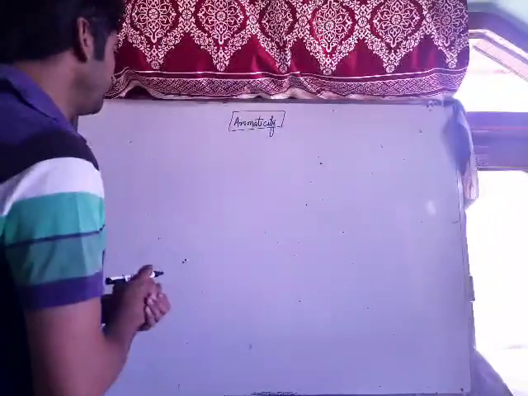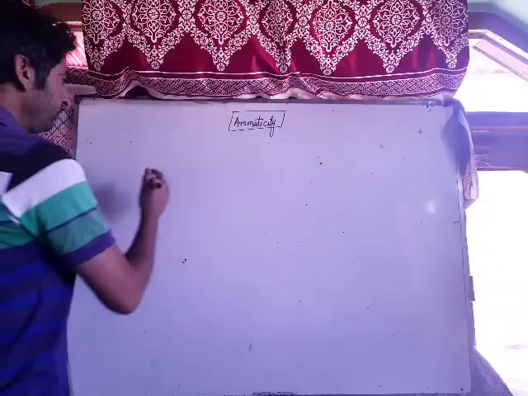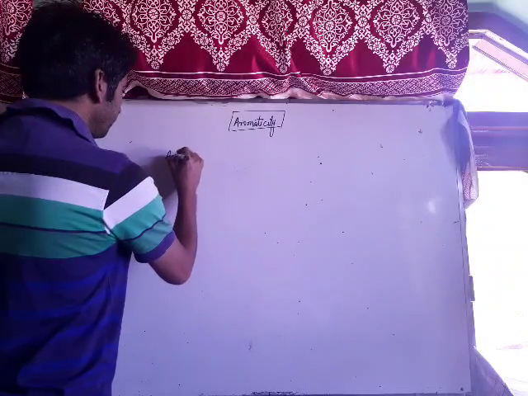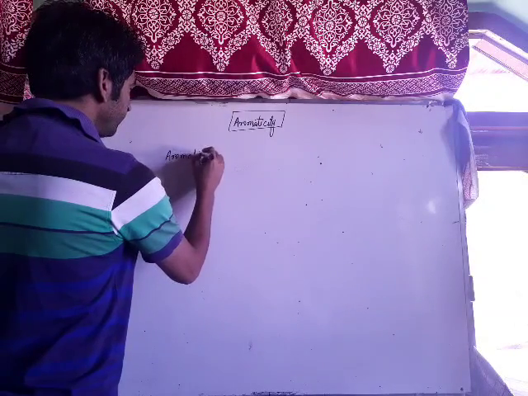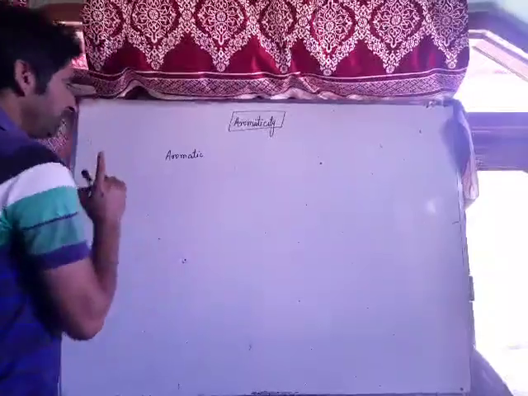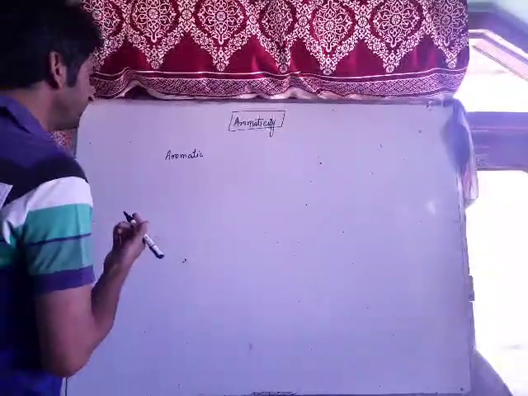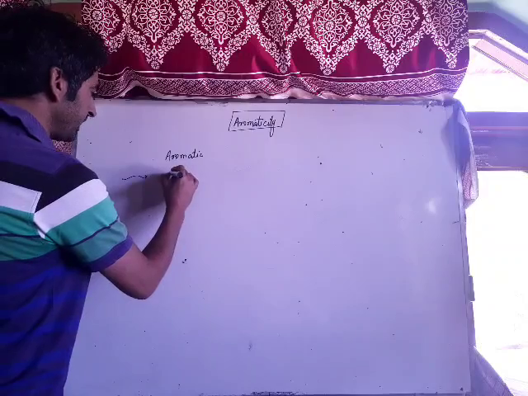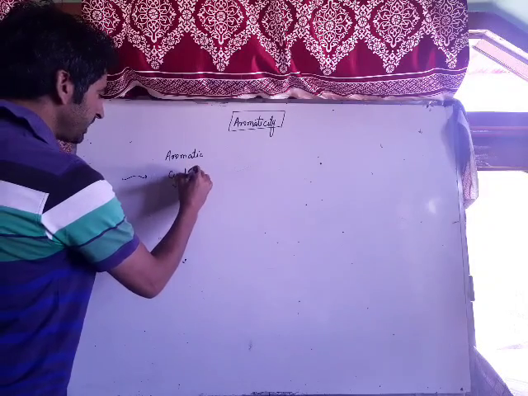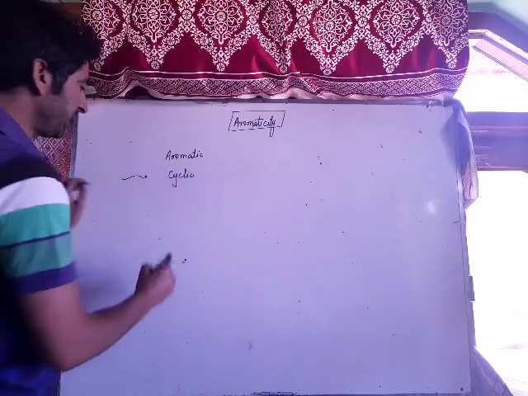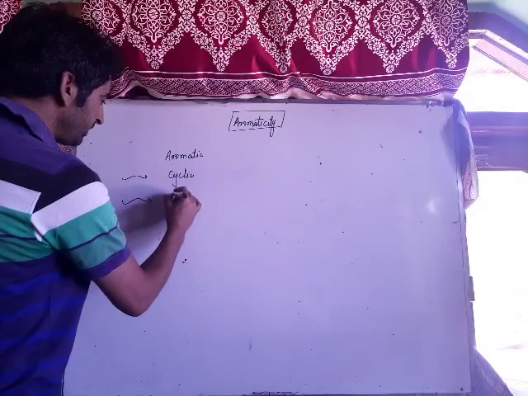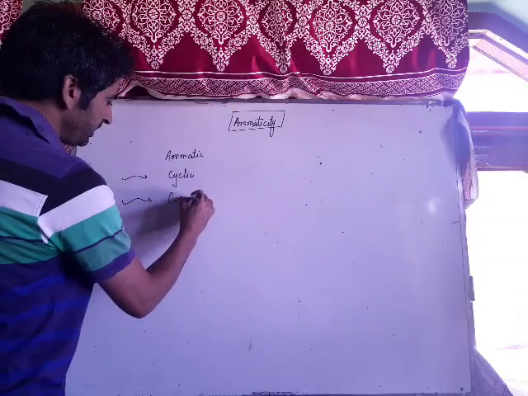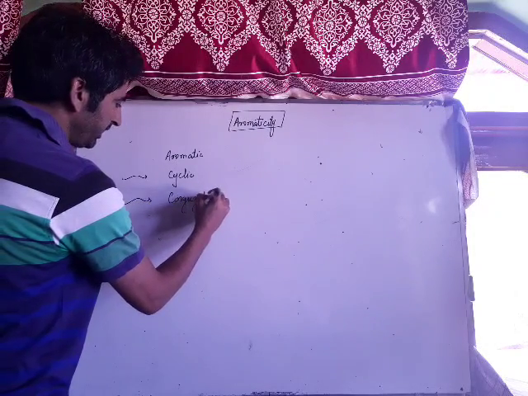So what are aromatic compounds actually? For a compound to be aromatic, what are the necessary conditions? When can we call a compound an aromatic compound? The necessary condition is first, the compound should be cyclic. Number second, it should be conjugated. There should be enough conjugation. The compound should be conjugated.